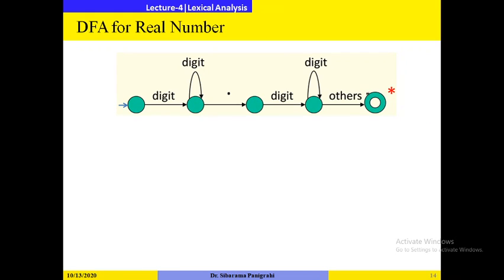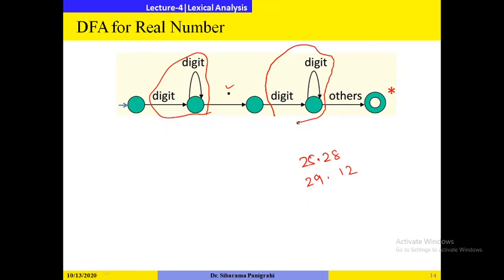Similarly, the DFA for real numbers. There are two kinds of real numbers: one is the dotted decimal real number, another one is the exponential real number. For the dotted decimal real number, examples are 25.28, 29.12. Before the decimal point you may have any combination of digits, then after the decimal point you again have any combination of digits. After that, if you get any other symbol, then that will be accepted as a valid real number.